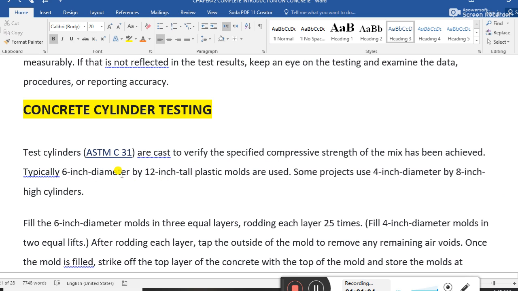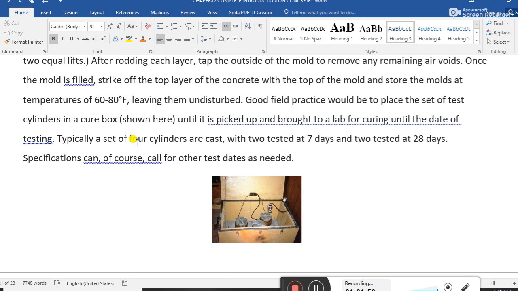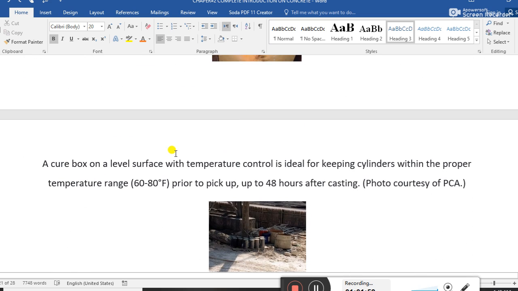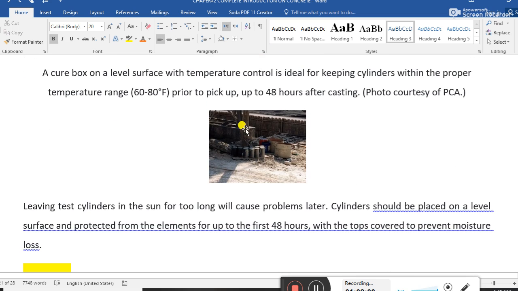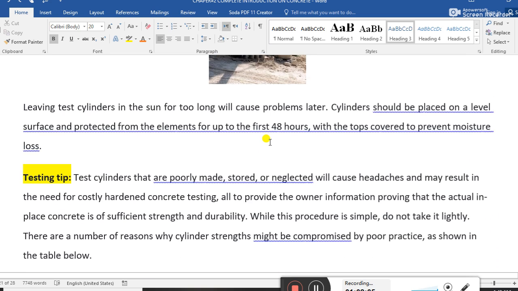Typically the cylinder size is 6-inch diameter and 12-inch height. Tall plastic molds are used, and in some projects 4-inch diameter and 8-inch height. Those are the different sizes of cylinders. We take the sample. Guys, these show the samples taken for cylinder testing.